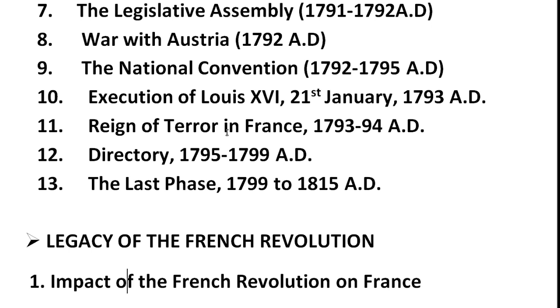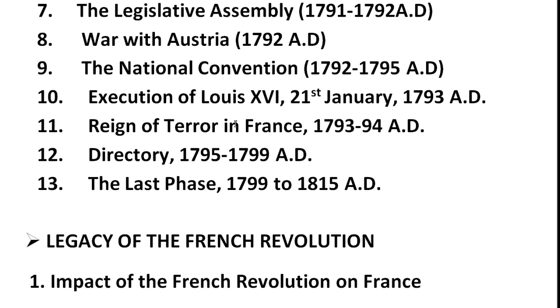The Jacobins appointed Carnot as war minister. He was a very capable and experienced person. Emergency was declared in France. It was made compulsory for every young man between the ages of 18 and 25 to render military service. By this method, he raised an army of 7 lakh soldiers. By these effective plans of campaign and war policy, he turned the defeat of France into victory.